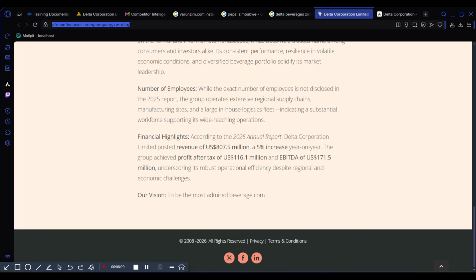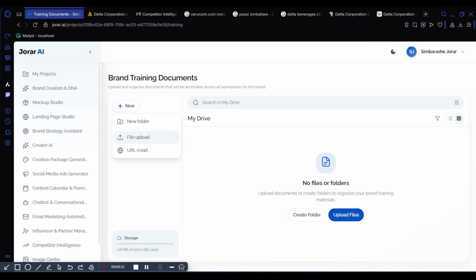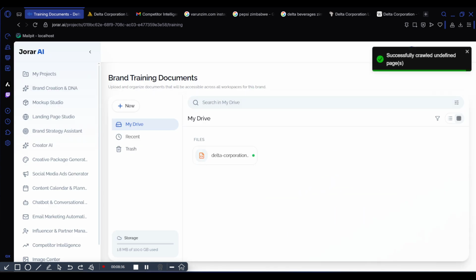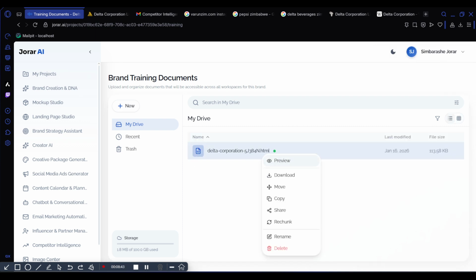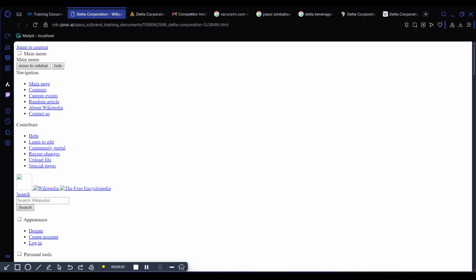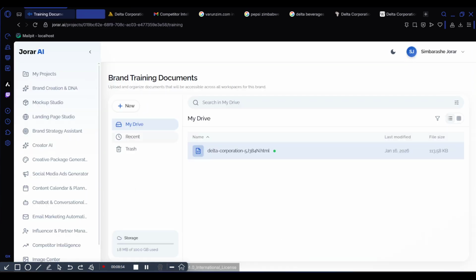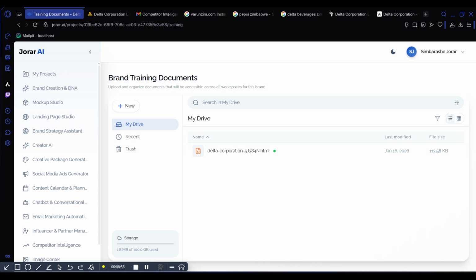Then if I come here, I'll do the same thing. I want to crawl these pages. As you can see, if you look here, it means that this has been processed. I can't preview it, but it's been processed. If you come here, you can download, and you can see it has moved all the information it needed about Delta from this page. So basically, this is where you keep the documents that you need.